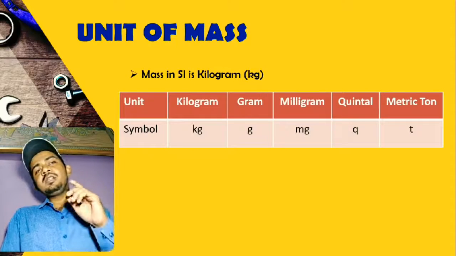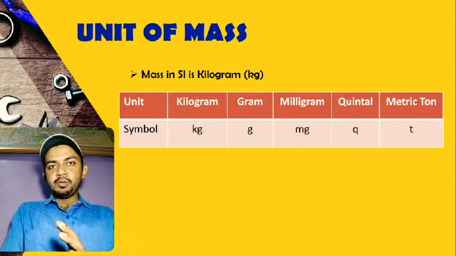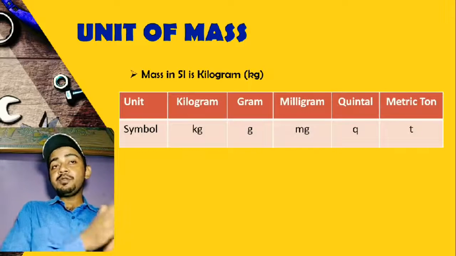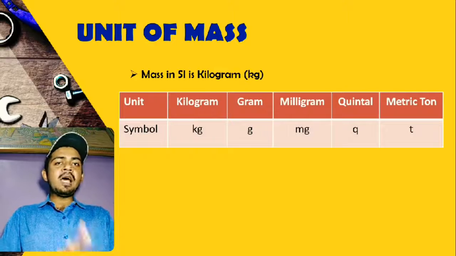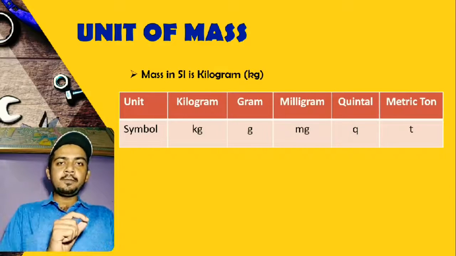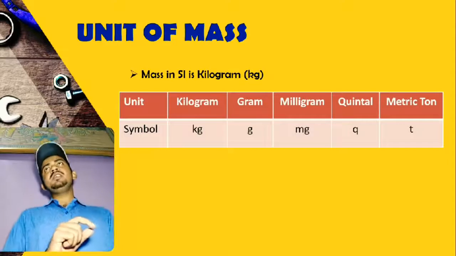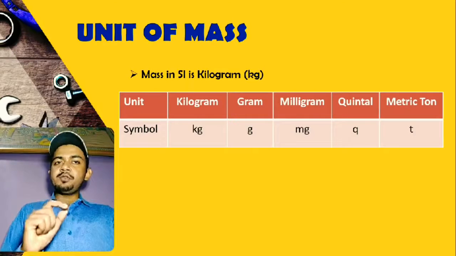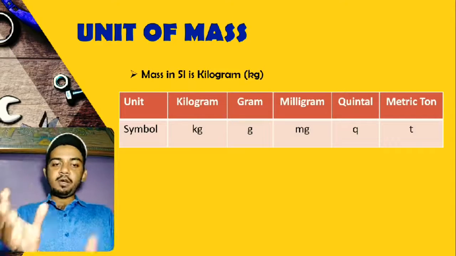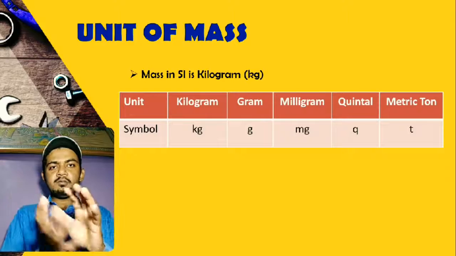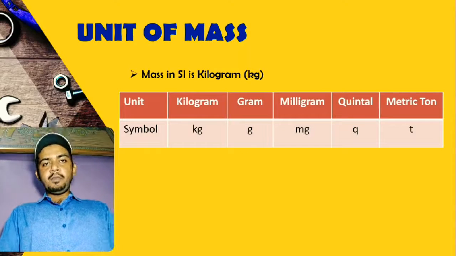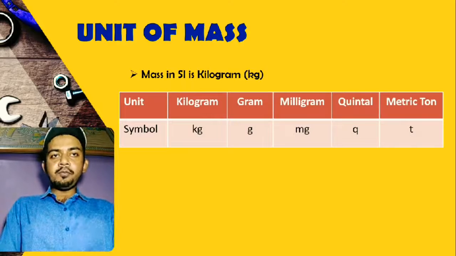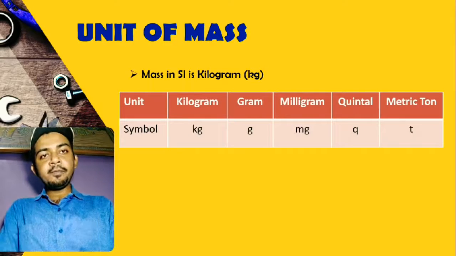Okay, my dear students, many students get confused that gram could be the SI unit of mass, but please remember that gram is a very small unit. We can't measure most things in terms of grams. So kilogram is good. 1 kilogram is almost this much. It is a very convenient unit to measure mass. So kilogram is the SI unit of mass. It is decided, it is fixed.